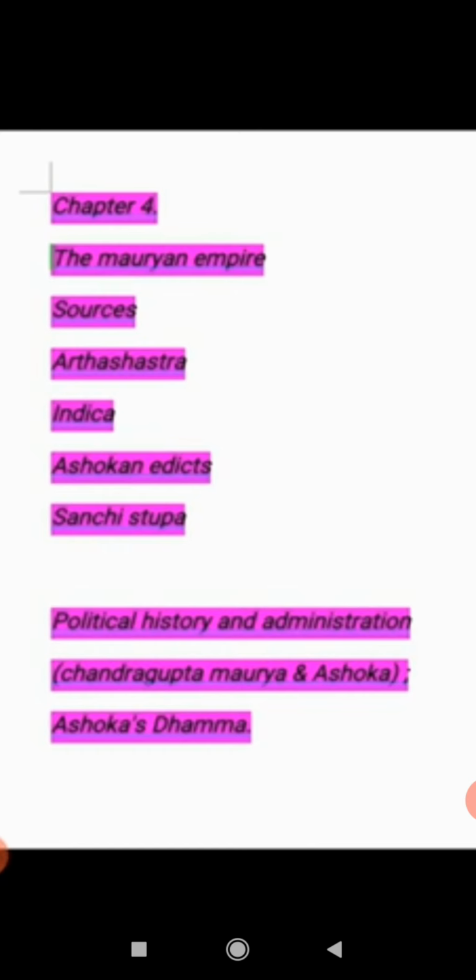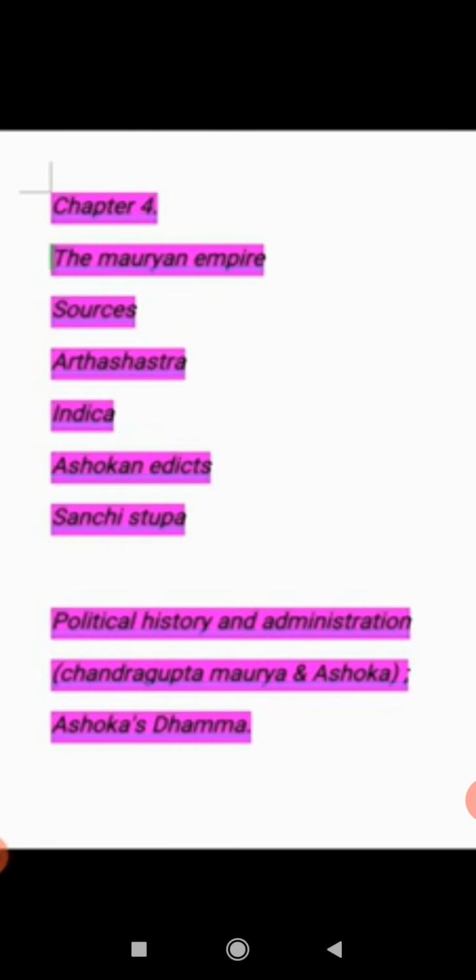Taxes were levied on liquor shops and gambling houses. Some taxes were also collected from mines and forests.